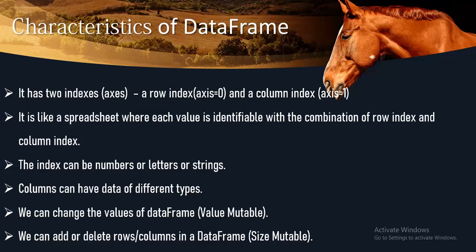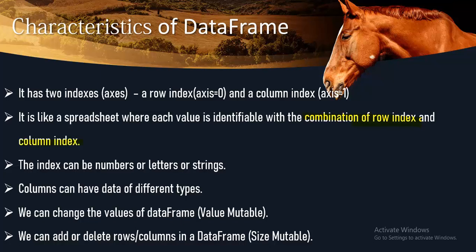Now the characteristics of DataFrame. DataFrame has two indexes, row index and column index. In this example, it is very clear it has a row index and a column index. It is like a spreadsheet where each value is identifiable with the combination of row index and column index.